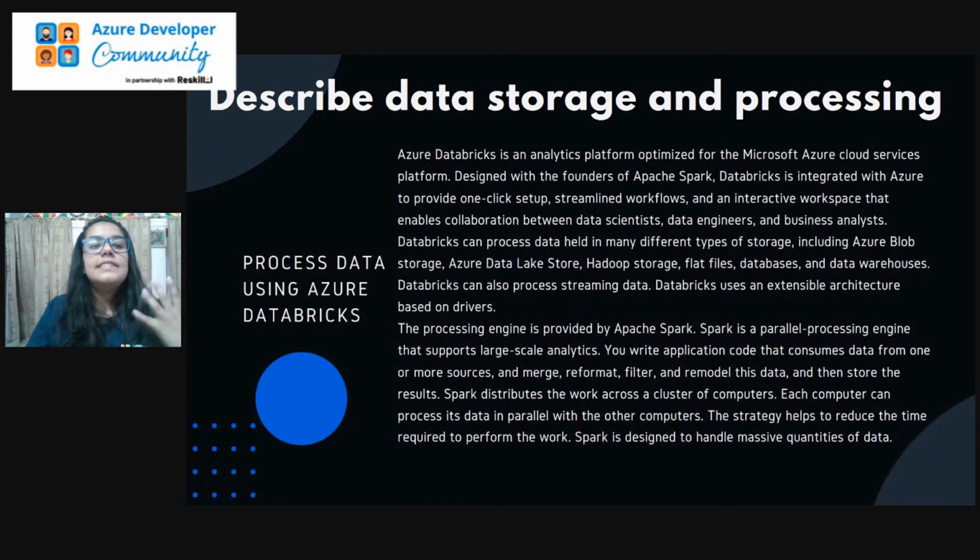Moving ahead towards the second process that we have, using Azure Databricks. Azure Databricks is again an analytics platform which is optimized for the Microsoft Azure cloud services specifically. Talking in terms of the data that we have on our cloud, it is basically used for that purpose only. It will work over the data that we have on our cloud, to be operated by using the platform Azure Databricks.